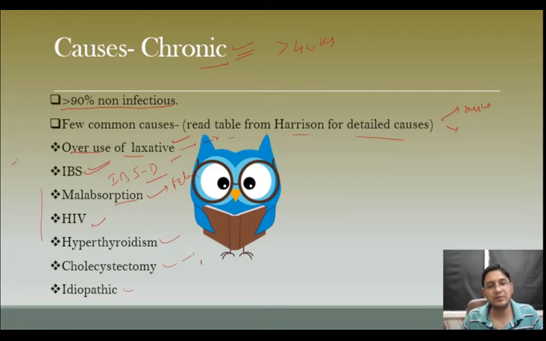Cholecystectomy, we don't have a gallbladder. Once we don't have a gallbladder, the function is lost. So whenever the patient takes some fatty meal, the patient starts having loose stools. And idiopathic means we don't know the cause.